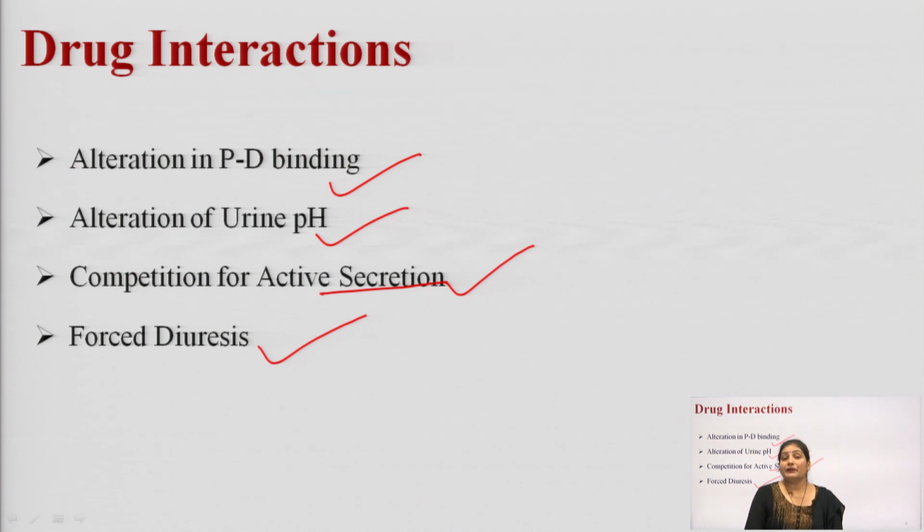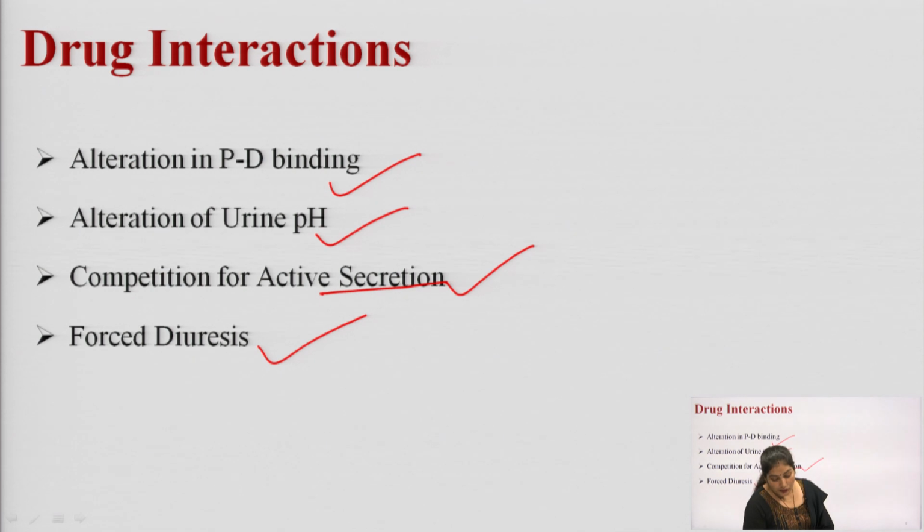So, this is the impact of urine pH on the renal excretion of drug. Next is the competition for active secretion. For example, the phenylbutazone drug can compete with hydroxylamide, that is its active metabolite or an agent for active secretion, and its action can be prolonged.